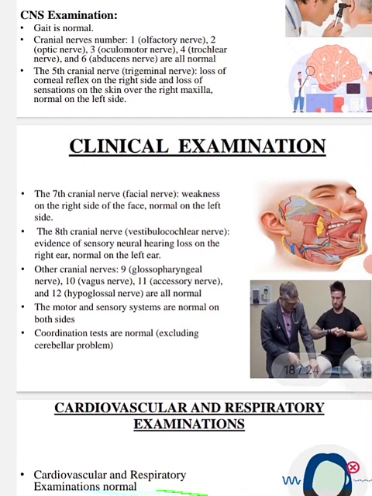The seventh cranial nerve, facial nerve: weakness on the right side of the face, normal on the left side. The eighth cranial nerve, vestibulocochlear nerve: evidence of sensorineural hearing loss in the right ear, normal in the left ear. Other cranial nerves: the ninth glossopharyngeal, 10th vagus, 11th accessory, and 12th hypoglossal nerves are all normal.